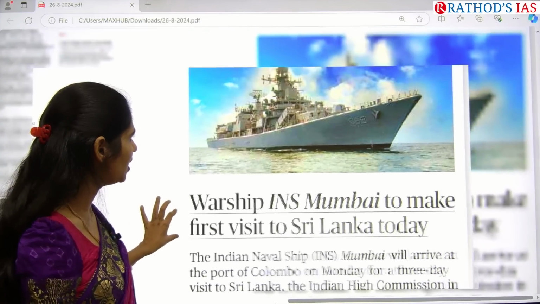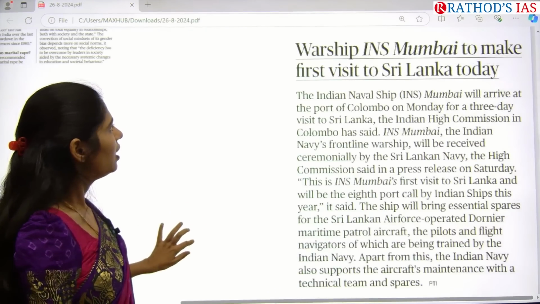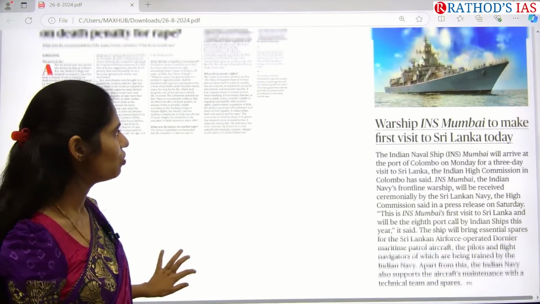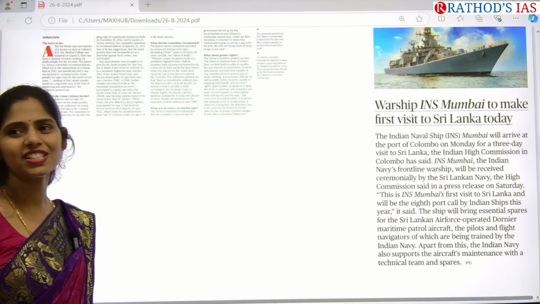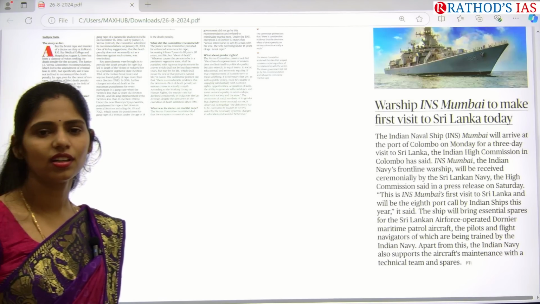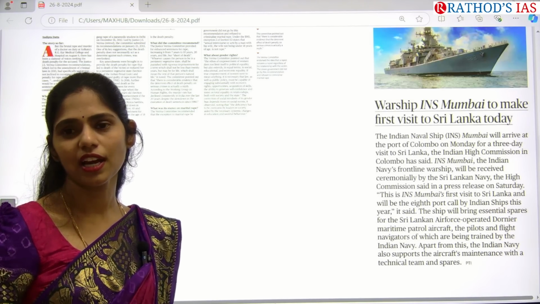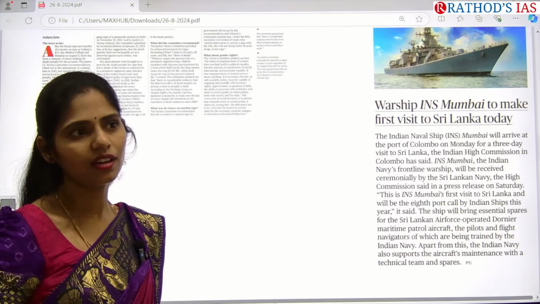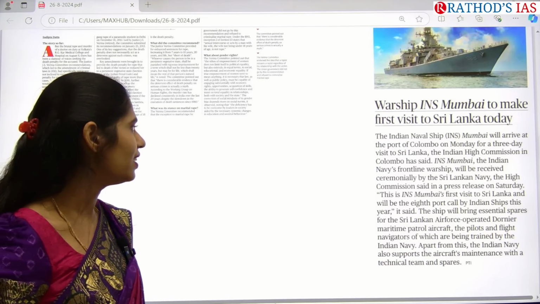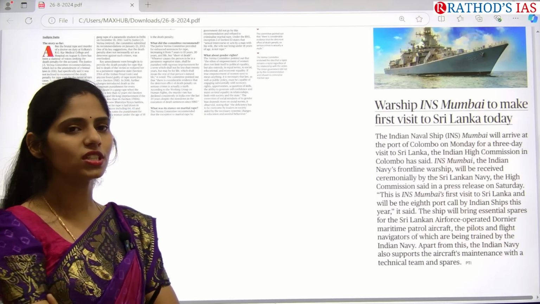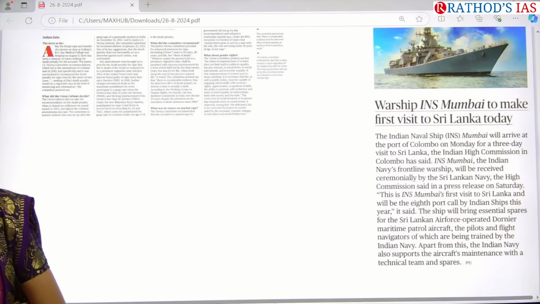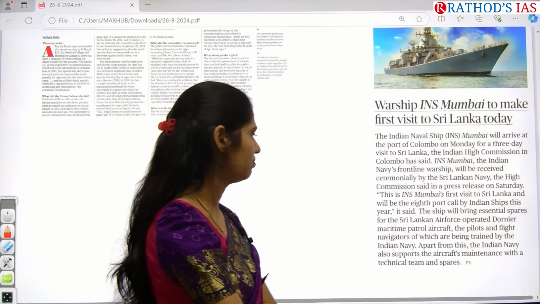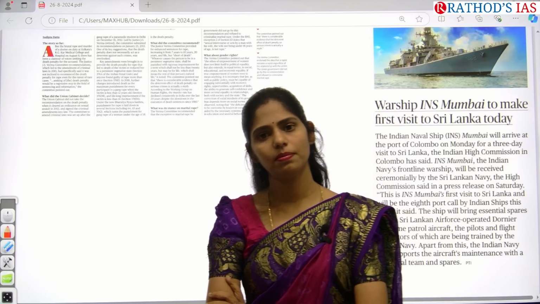And here you can see one more article: warship INS Mumbai to make first visit to Sri Lanka. So what is INS? I'll break your heads if you don't say. INS. Indian Naval Ship. You have to search for some facts regarding this INS Mumbai, like where it is and who developed it, and everything you have to see. That is very important for your prelims.